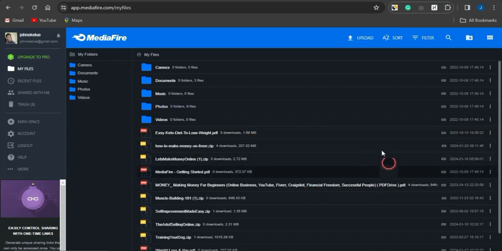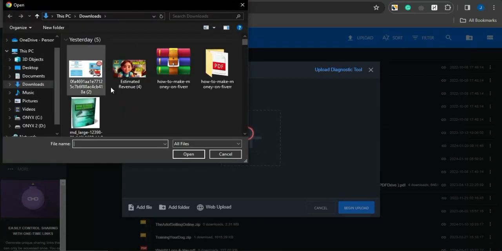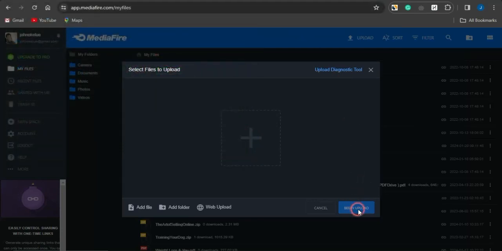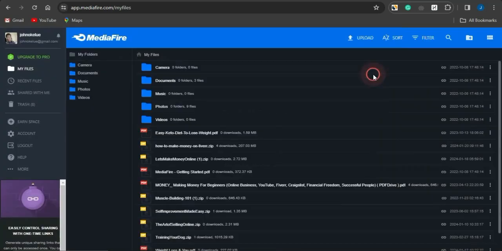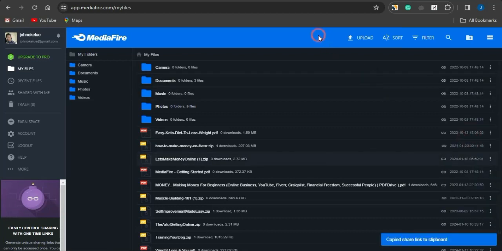To upload an ebook, you just need to click on upload, click on the plus icon, select the ebook from your device via this section, and just go on to upload that. Once you upload that, click on begin upload, and that will be uploaded on the platform, of which you can select that particular ebook. Once you select the ebook, click on copy link. You can then use that particular link to lock in your URL file locker.